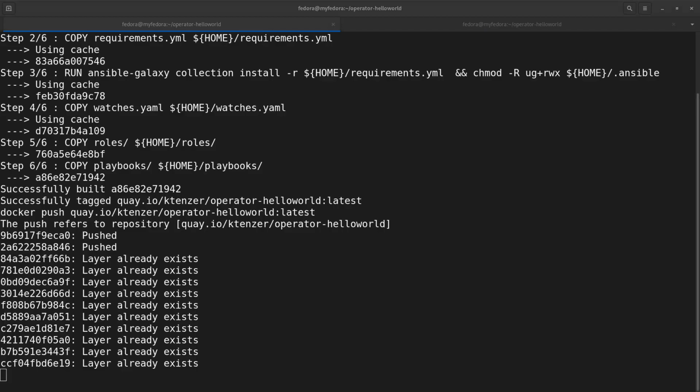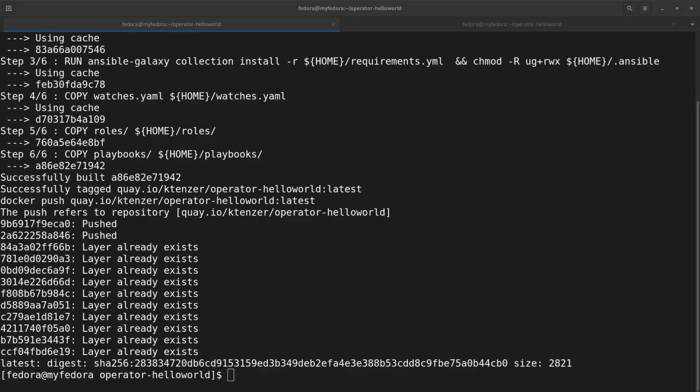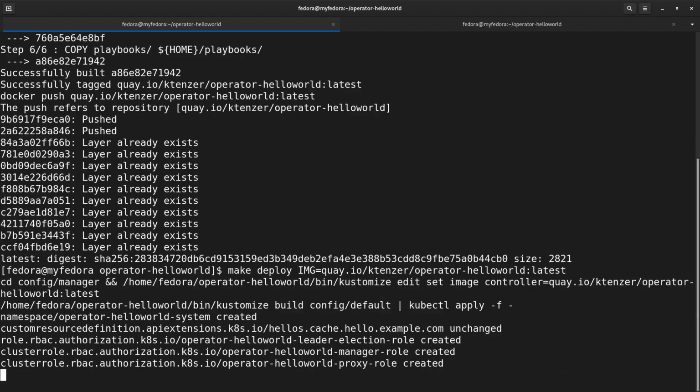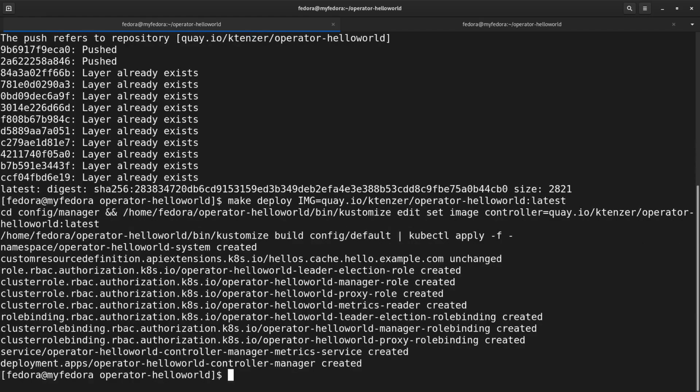Once that's done, the next thing to do is just deploy it. So we're just going to run another command, make deploy with our image. And off it goes. You can see it's also creating the roles. That's why it's important to update that role.yaml so that the operator has the right permissions. All of that's basically wrapped in the deployment itself.